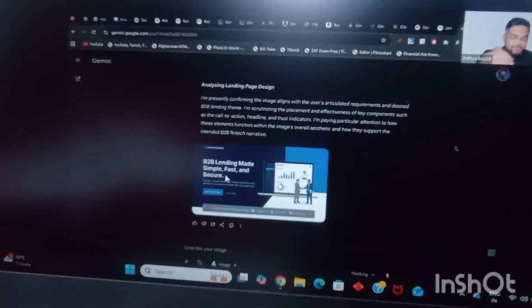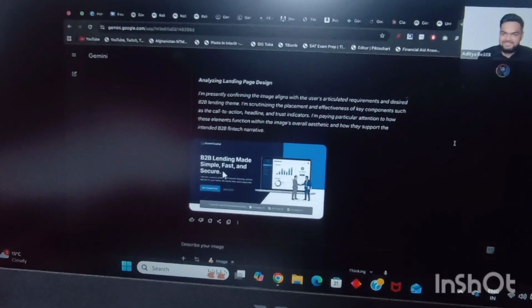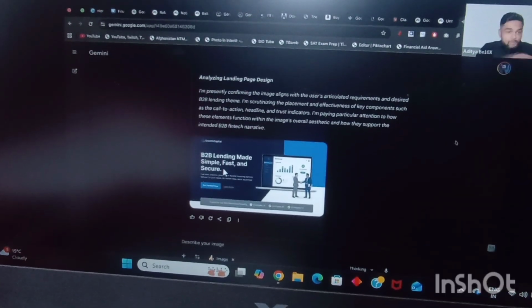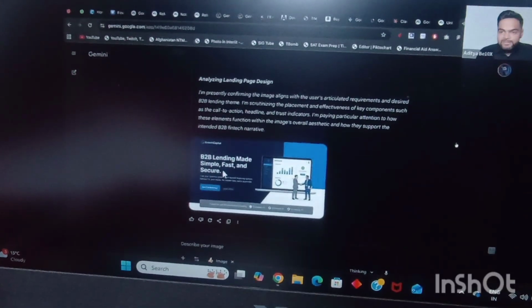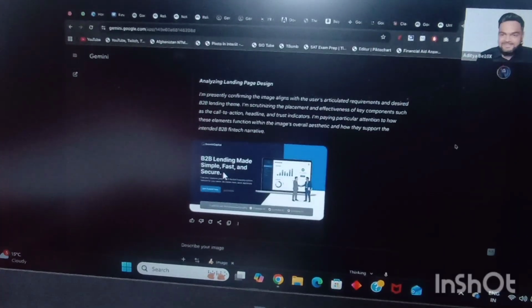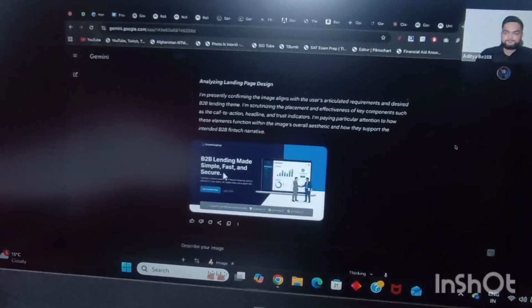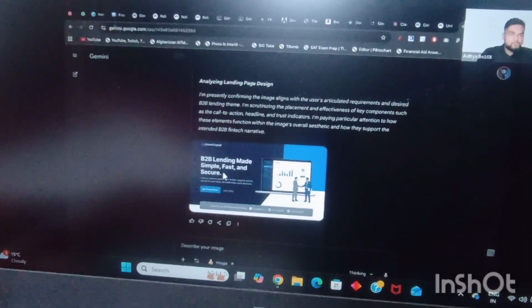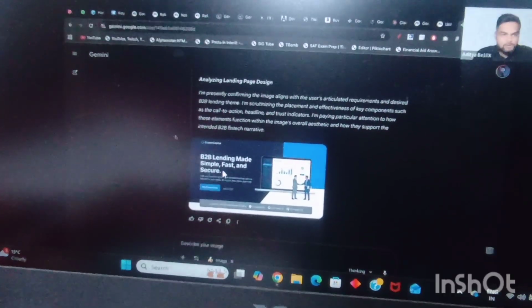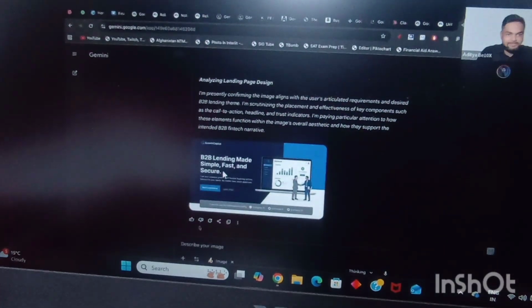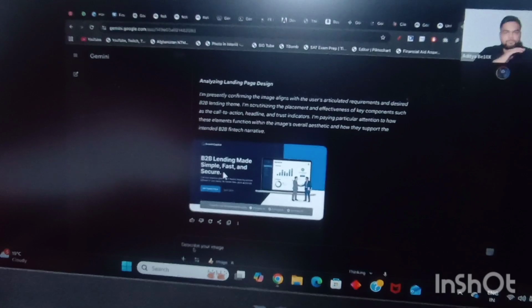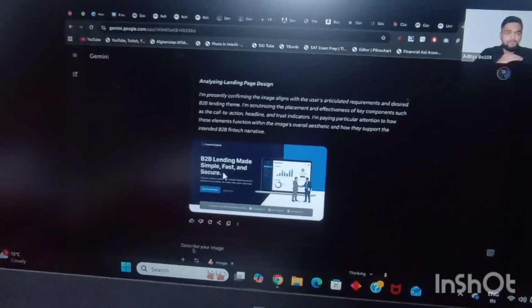Who would like to make a website out of it, without having any coding knowledge, right? Without any coding knowledge, would you like to create a website out of it as well? Yes. Now let's do that. The tool I'm going to use for creating the website is again Gemini. Gemini has one of the best website builders out there, one of the best coding agents out there.